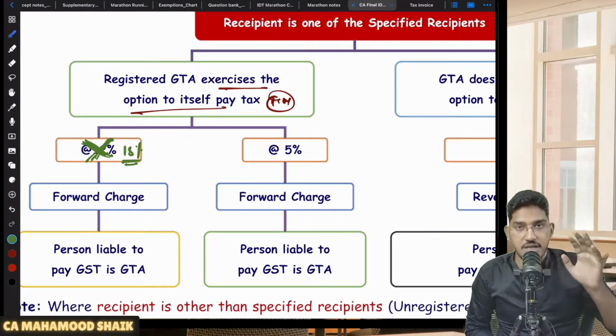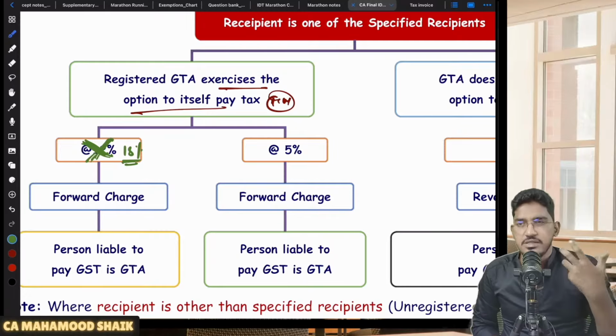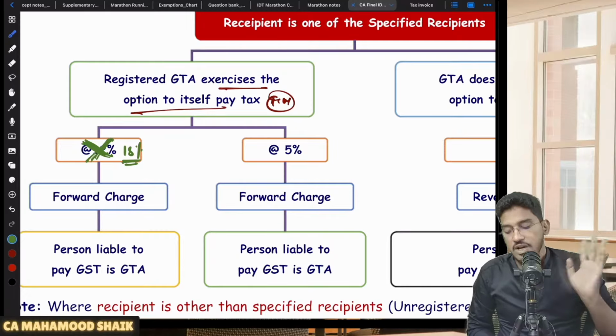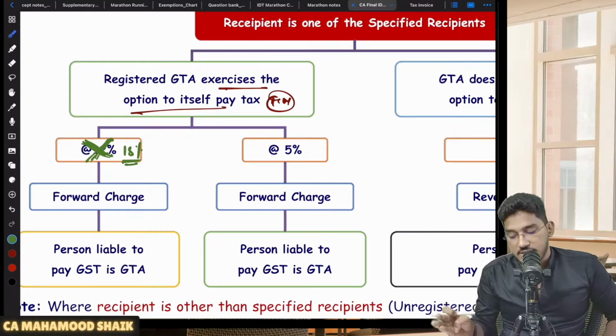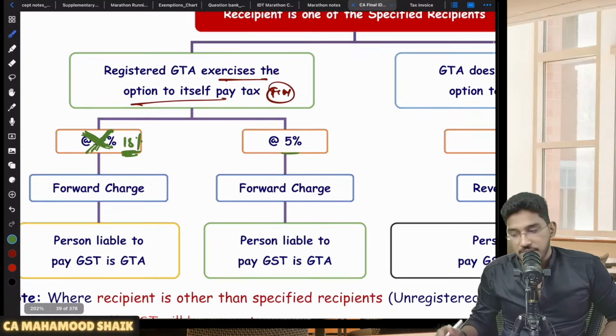Those who have attended our class, for them we have already clarified it, but since in the marathon some other students also will be there, for their sake we are keeping it here. So in case the GTA exercises the option to pay tax under forward charge mechanism, it will have two options. Either it can pay 18% GST or 5%. So if you are paying 5%, you are not liable to ITC. You can't take ITC. You can discharge your tax liability at the rate of 5%, but you can't take ITC.